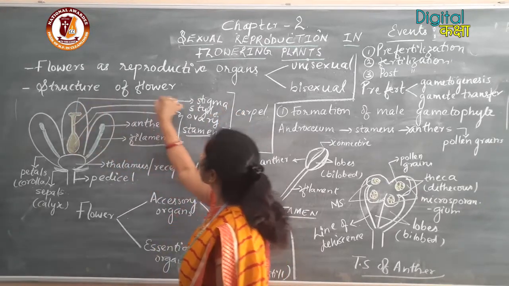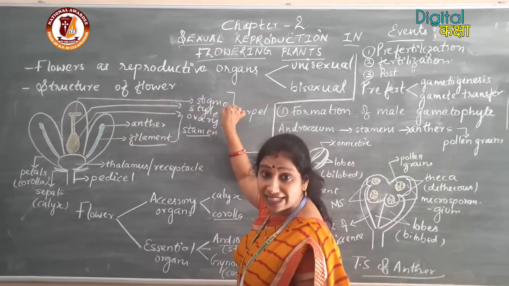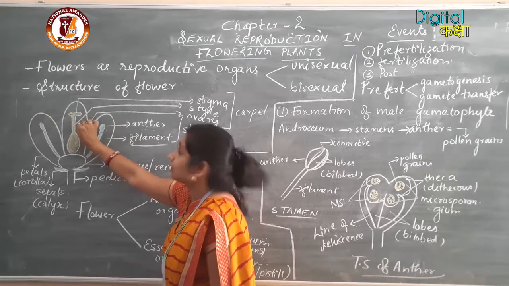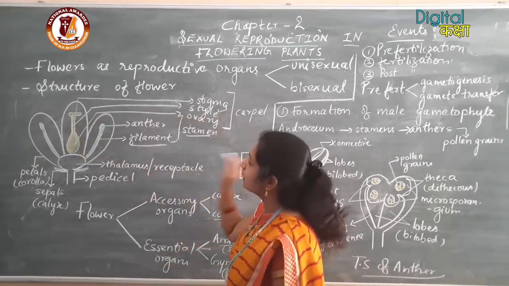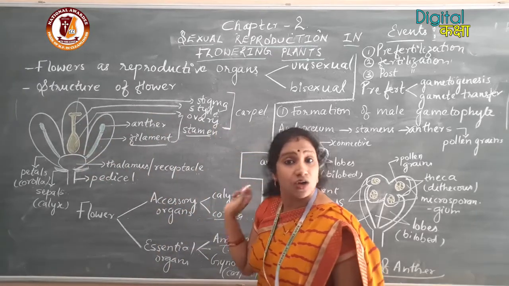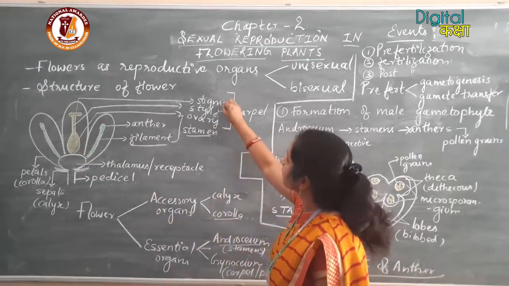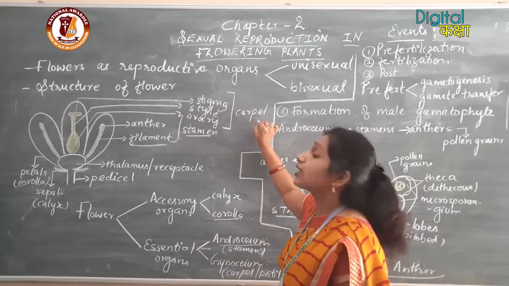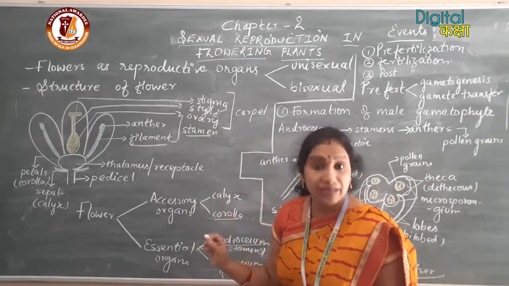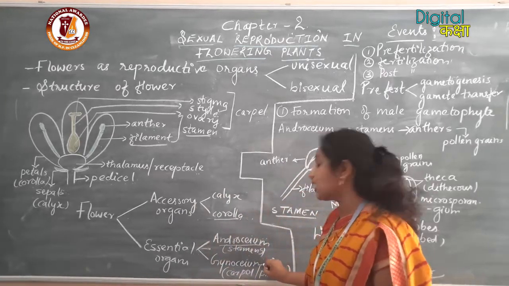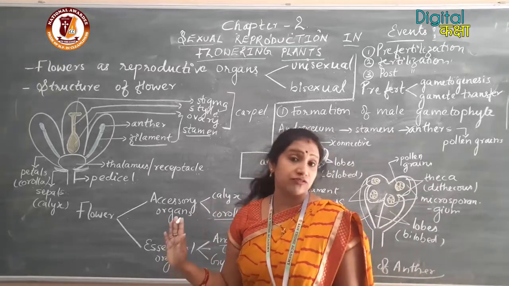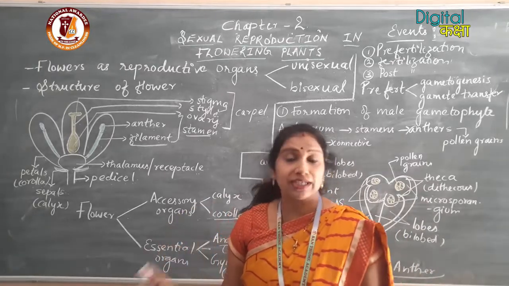The upper knob-like structure is called the stigma. The elongated structure in the middle is called the style, and the rounded basal part is called the ovary. So the stigma, style and ovary together form the carpel, and the carpels form the female reproductive part, that is the gynoecium.